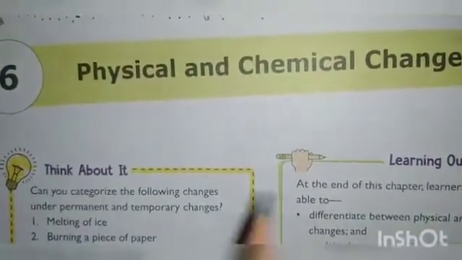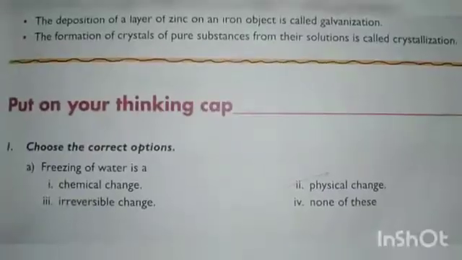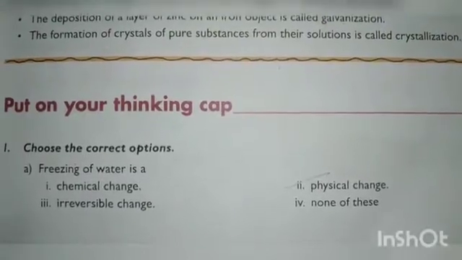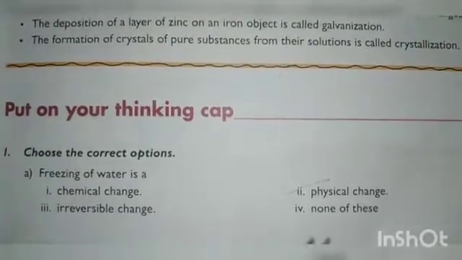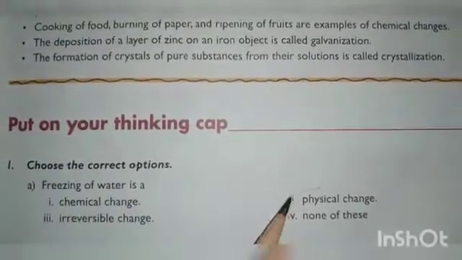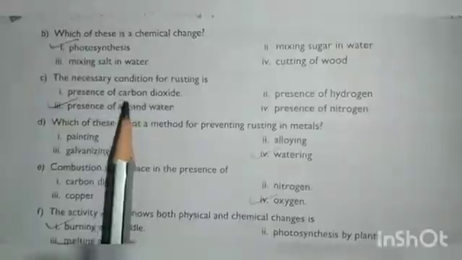Today I am going to revise the chapter Physical and Chemical Changes. So first main is choose the correct option. Freezing of water is a dash change. It is a physical change because here no new substance is forming, right? So hence it is a physical change.